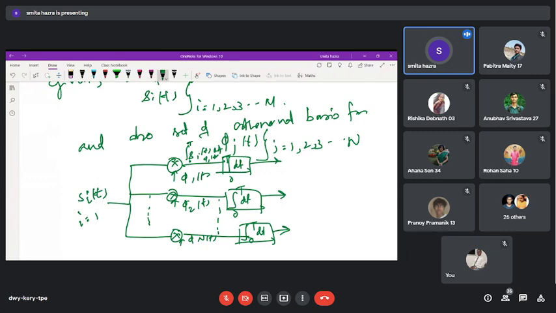What will it give you? It will give you the expansion coefficient of s_i with phi_1, that is s_i1, isn't it? Yes or no? Yes.